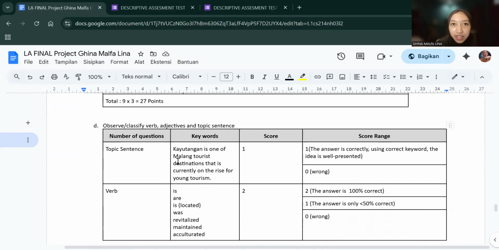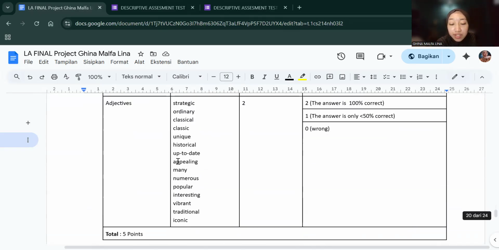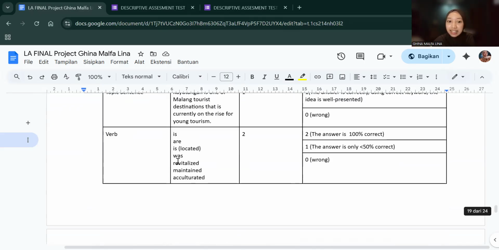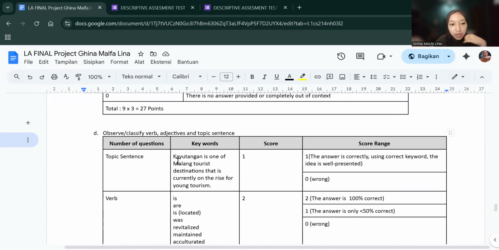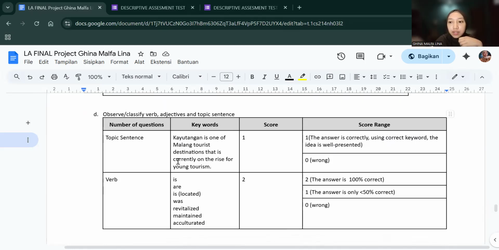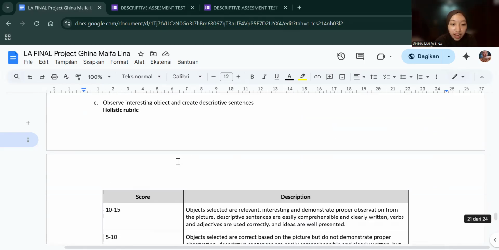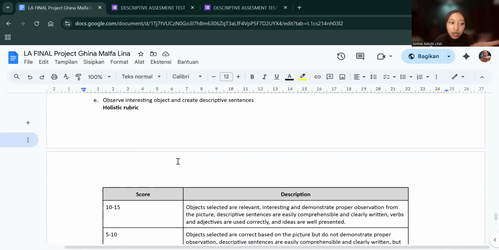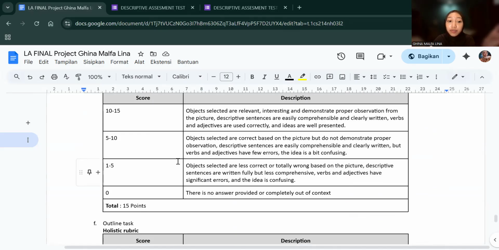And because of the productive skills, I think students are required to use their skills a lot in productive skills. I give more amount for the productive skills, which are 60. 60 divided into this. So for question number 11 about observing and classifying verbs, because it is just remembering or recalling their memory, the maximum score is 5. And for test items number 12 and 13, about observing a picture, selecting an object, and creating descriptive sentences, there will be a maximum score of 15 points.